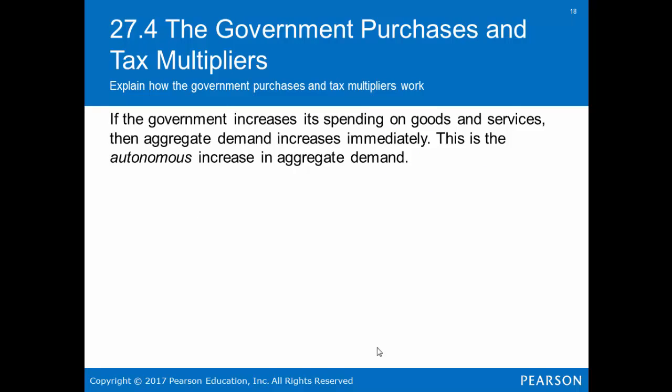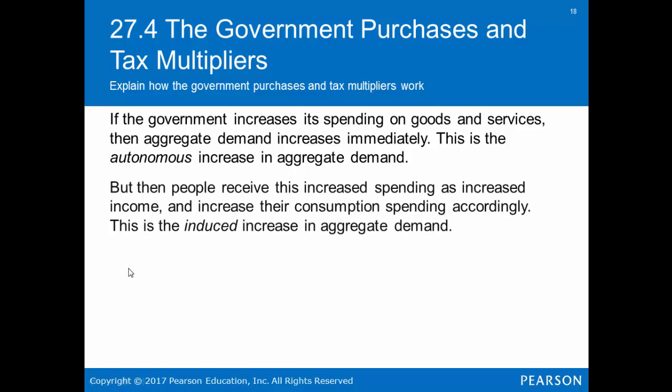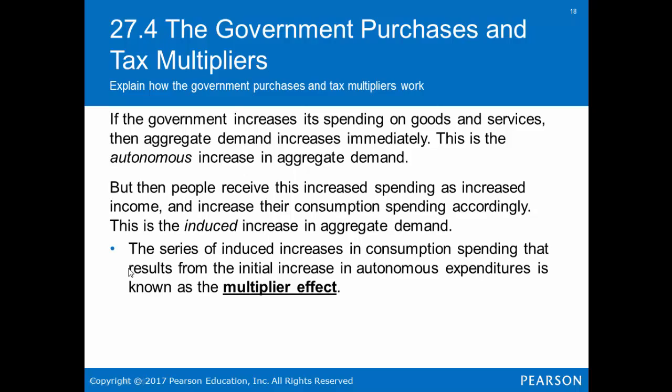We're going to explain how government purchases and tax multipliers work. If the government increases its spending on goods and services, then aggregate demand increases immediately. This is the autonomous increase in aggregate demand. But then people receive this increased spending as increased income and increase their consumption spending accordingly. This is the induced increase in aggregate demand.